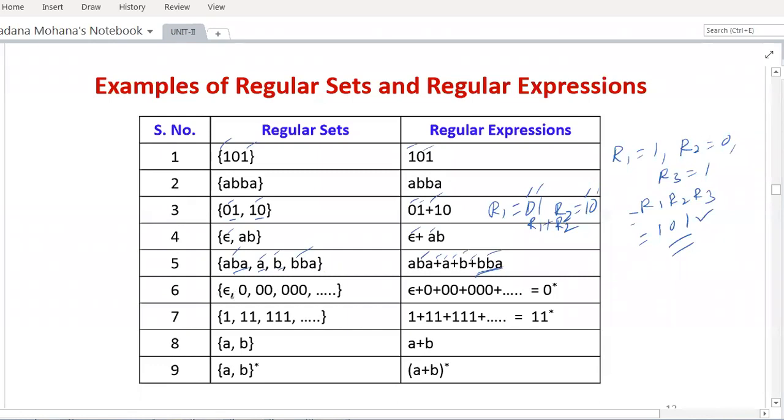Now another example, the set consisting of epsilon, 0, 00, 000, and so on. Now the equivalent regular expression is with all commas replaced by plus. Again it is in the form of the union rule. Now this is equivalent to epsilon plus 0 plus 00 plus 000 plus and so on. Wherever simplification is possible you can simplify, so write down the simplified equivalent regular expression.